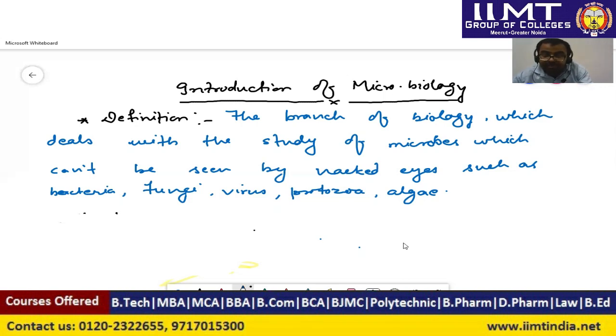It is called smear formation. We put it near the flame for a minute so that it gets fixed and cannot move from one place to another, but is not killed. We have to take care that the time of exposure of the smear to the flame is very short, so that it does not get killed, only fixed.